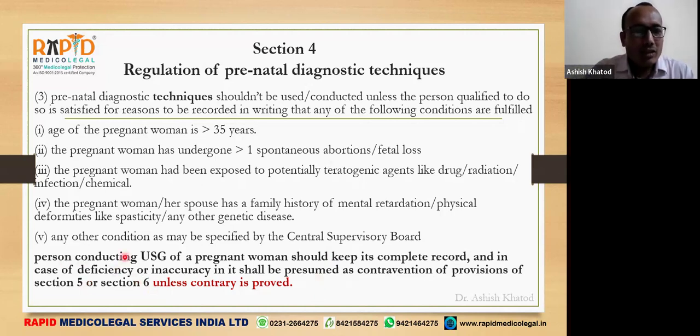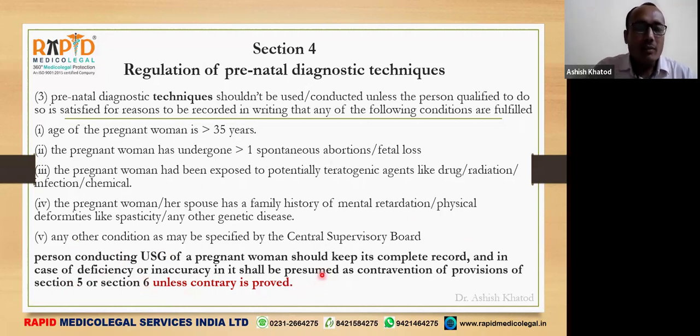See, according to this section, it is compulsory for a doctor conducting USG to keep the record in the prescribed format, and if that doctor fails to keep that record or there is any deficiency in that format, it will be presumed to be a contravention of Section 5 and Section 6 unless the contrary is proved.